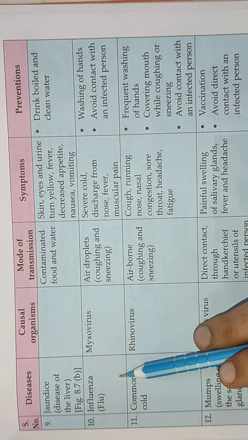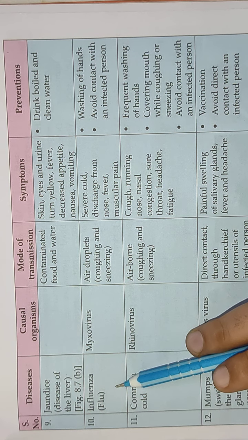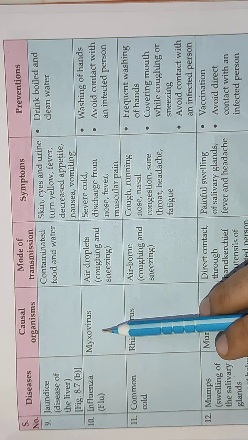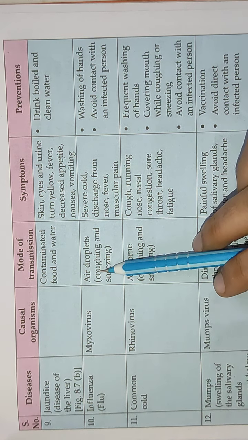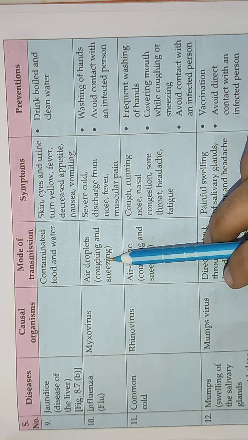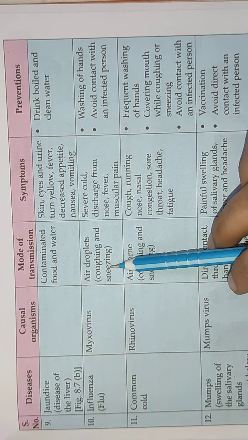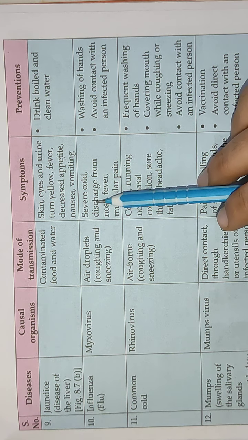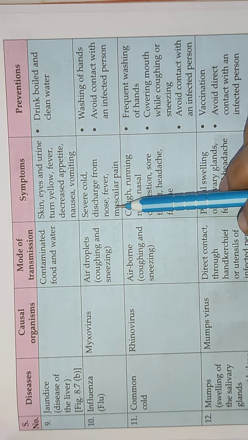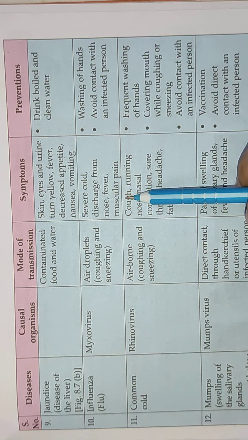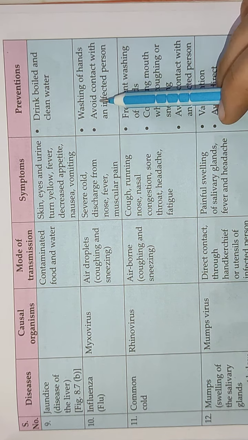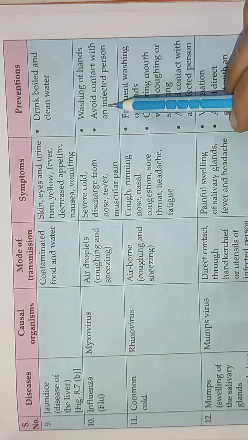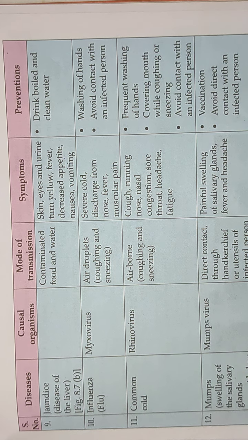Then there is influenza. Another term for it is flu. The causal organism is myxovirus, and it is caused by air droplets. Through coughing and sneezing, if we come in contact with those air droplets, then we may suffer from this. Then the symptoms are severe cold, discharge from the nose, fever, muscular pain. All these are very easy to remember. Prevention: continuous washing of hands, avoid contact with the infected person.